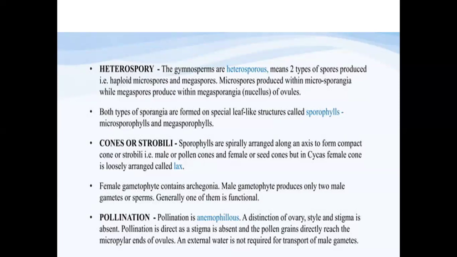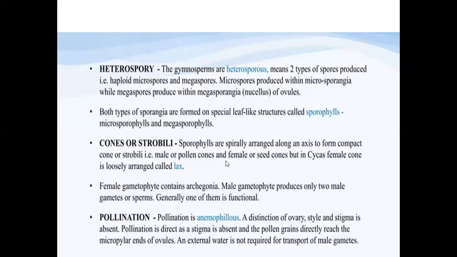Now, both types of sporangia are developed on leaf-like structures called sporophylls. The sporophyll which is bearing microsporangia, we call a microsporophyll, and the sporophyll which is developing the megasporangia is called a megasporophyll. These sporophylls are aggregated together or spirally arranged on a long axis to form a compact cone or strobilus.